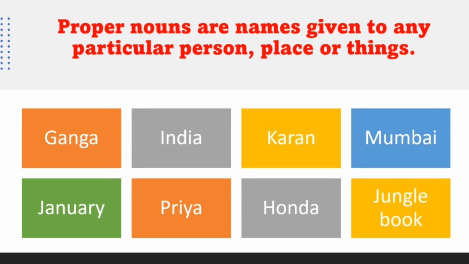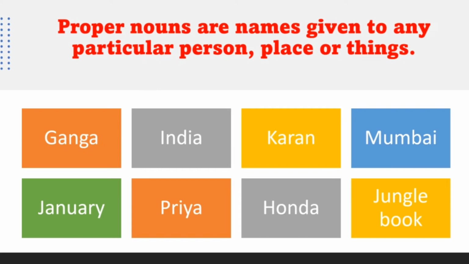For example, in a classroom, if I have to call one particular boy, I will not say, "Hey boy, come here," but I will take that boy's name and tell him, "Karan, come here." So that is called a proper noun, the special names given to any particular person, place or things.